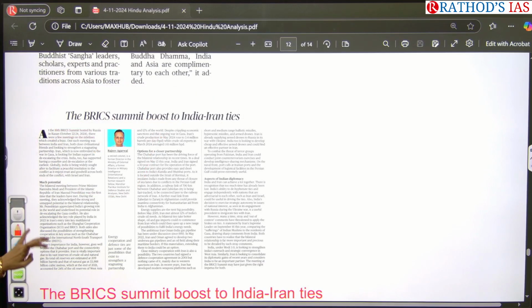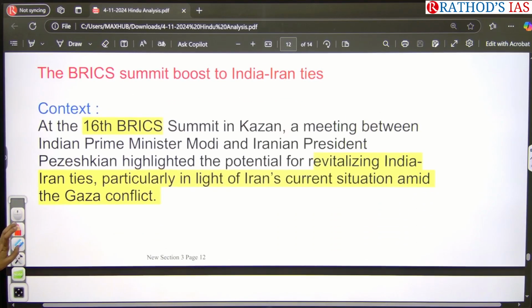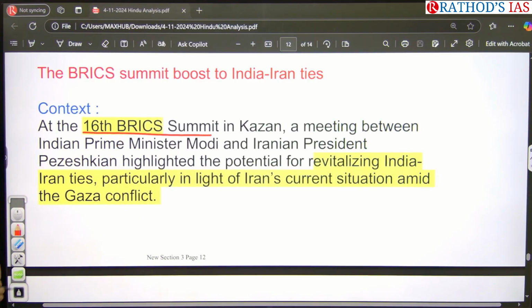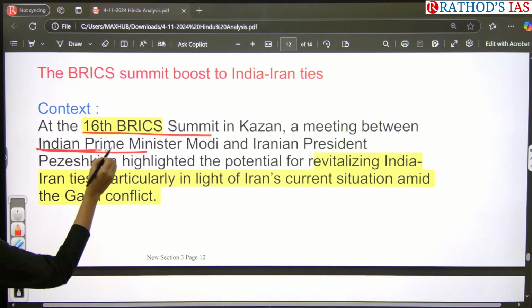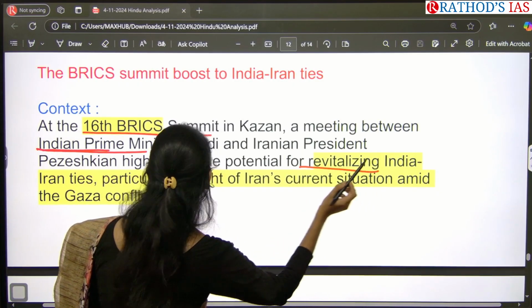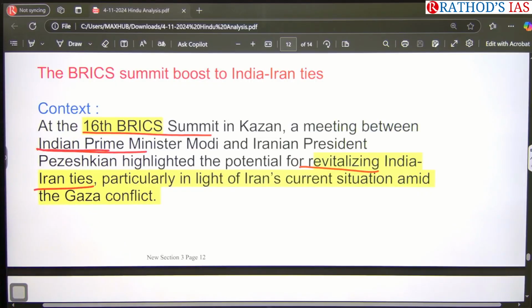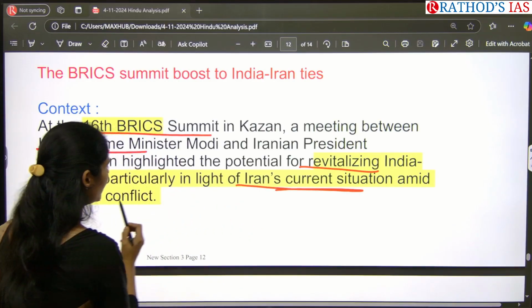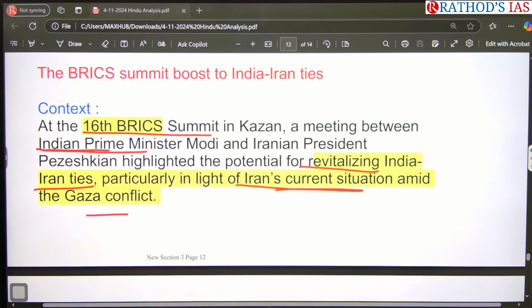Okay, now let us see this article. At the recent 16th BRICS summit in Kazan, between the Indian Prime Minister and the Iran President, it was highlighted that we are revitalizing our India-Iran ties, particularly in light of Iran's current situation with the Gaza conflict.